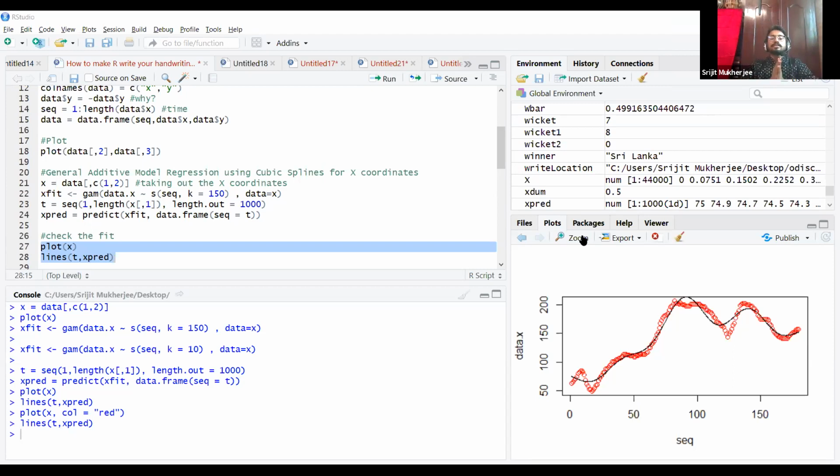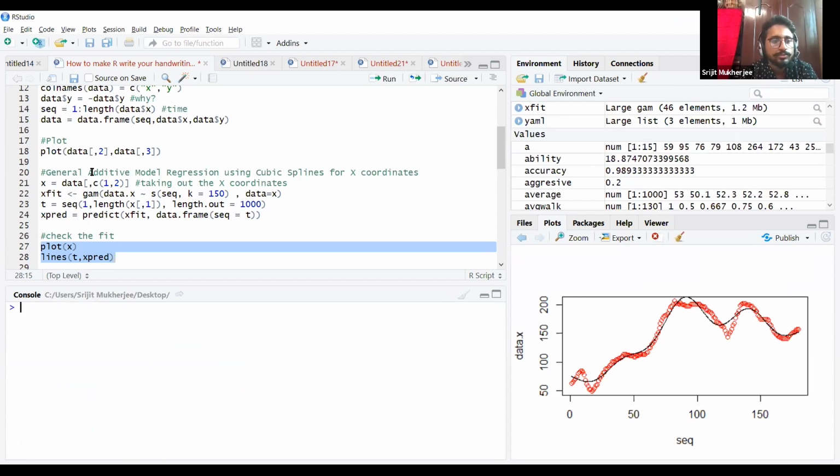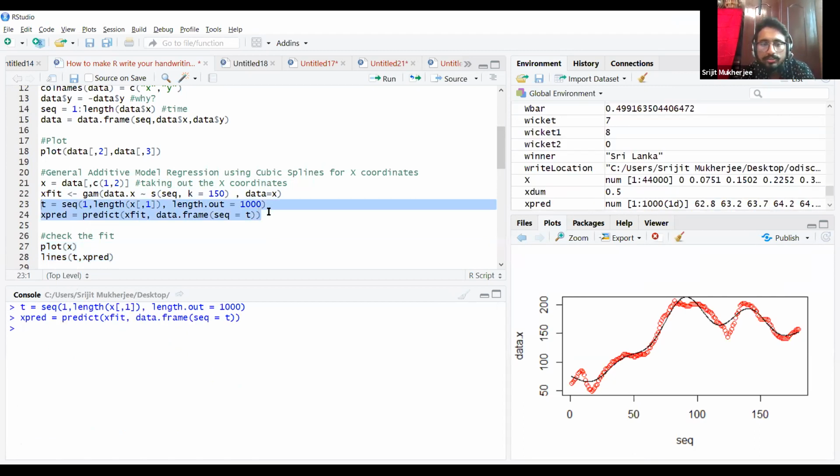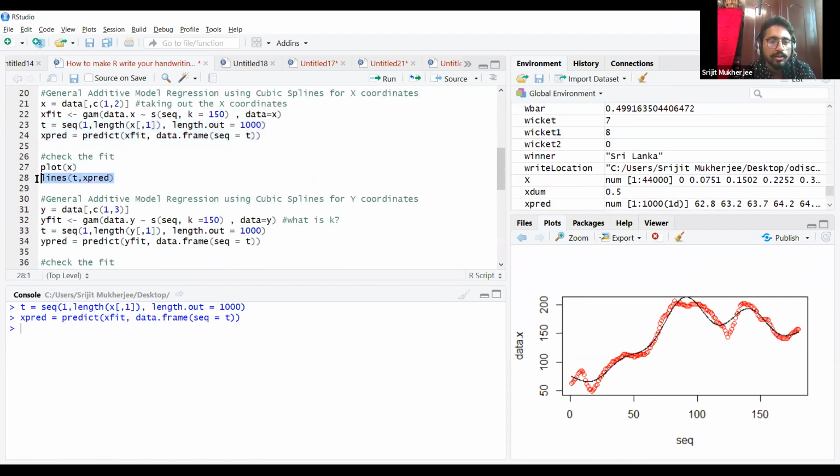That's why I've increased the number of knots to 150. So that's what Sir was asking, that the number of knots was really important. So I will now make it 150 knots. Let's predict it. This is a prediction function. Let's see the plot now.